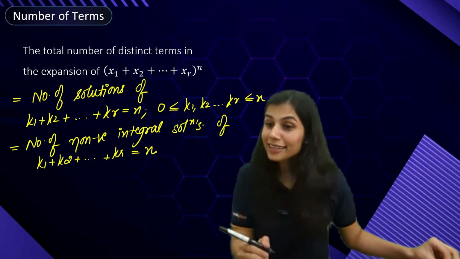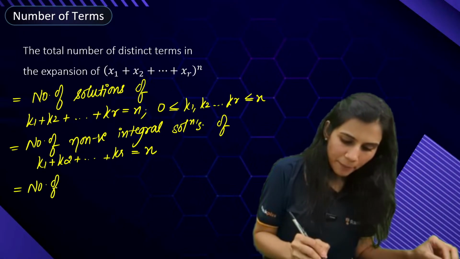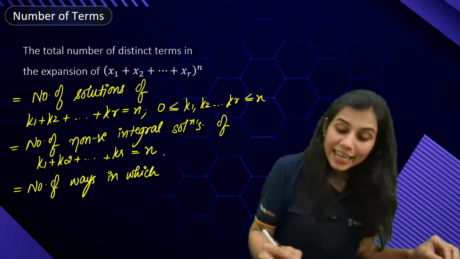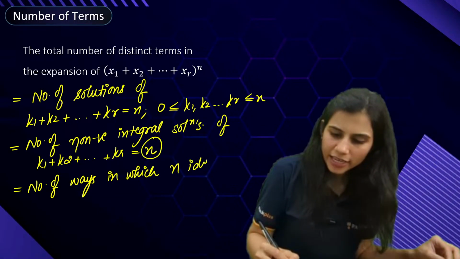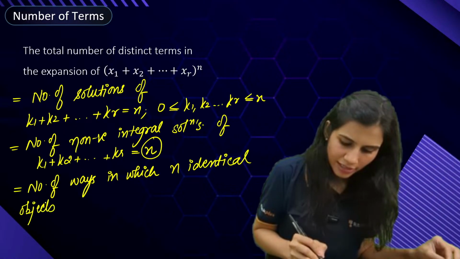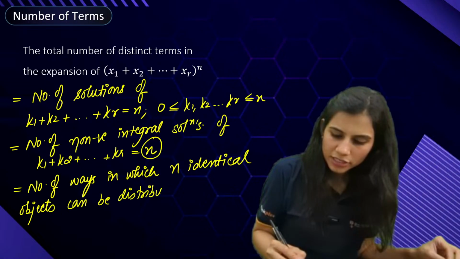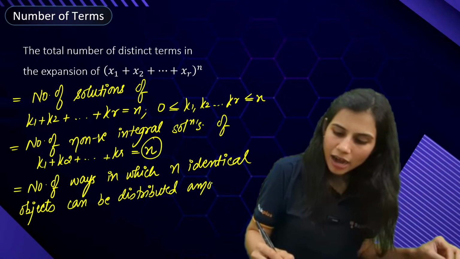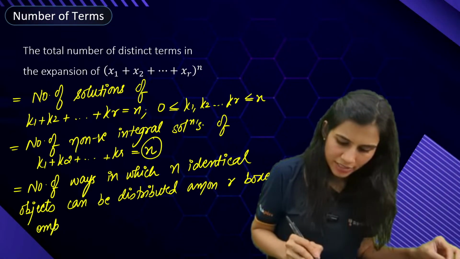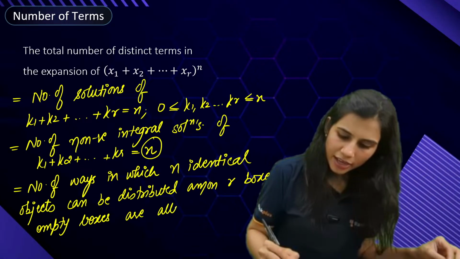And what does this mean? This simply means this is equal to the number of ways in which, very interesting, n identical objects can be distributed among r boxes such that empty boxes are allowed. Empty boxes are allowed.